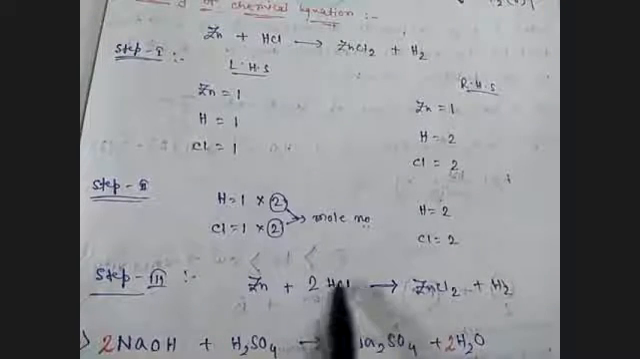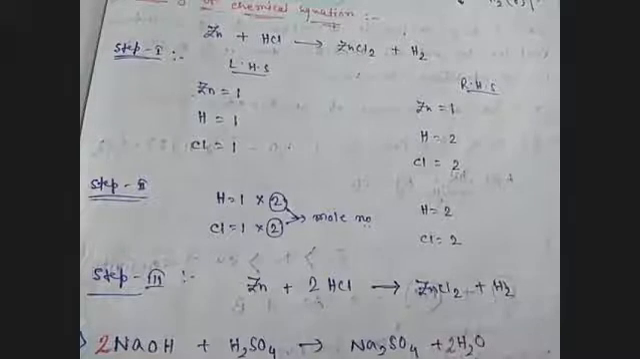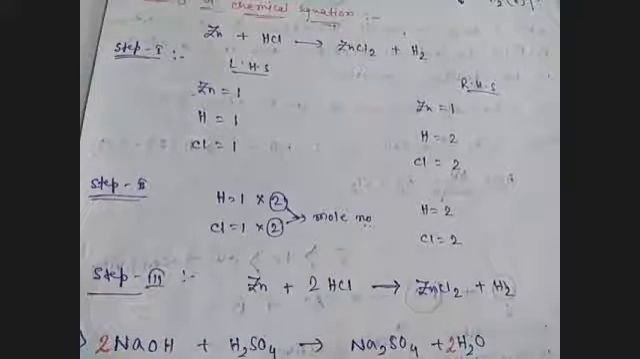So the balanced equation is Zn, and 2 will be placed here, so 2 hydrogen and 2 Cl. And look here, this side is also balanced: ZnCl2 plus H2. Okay, clear?